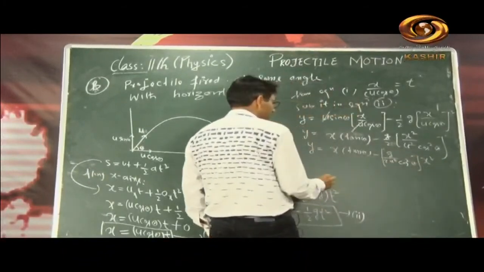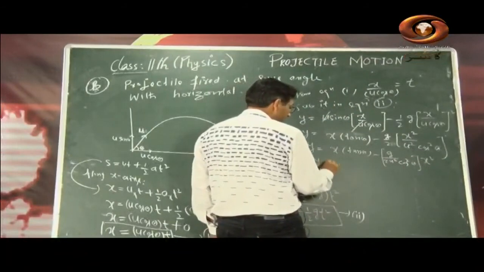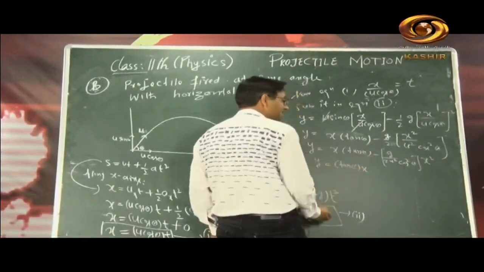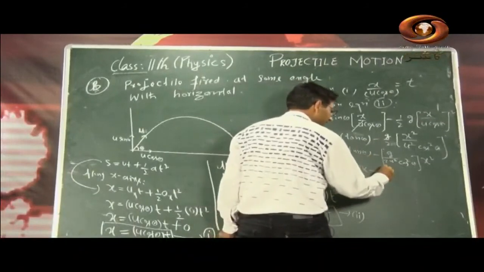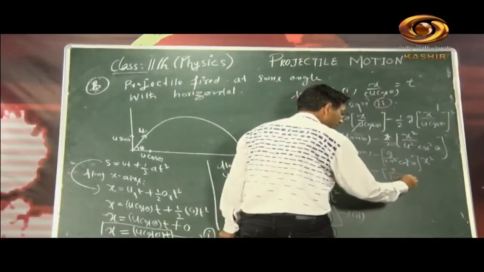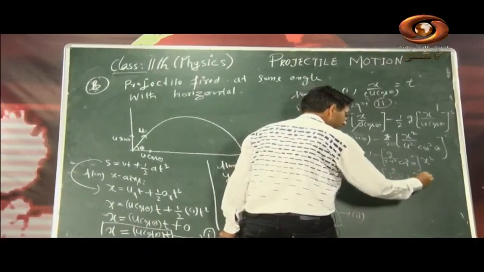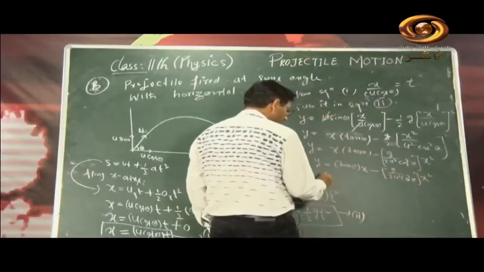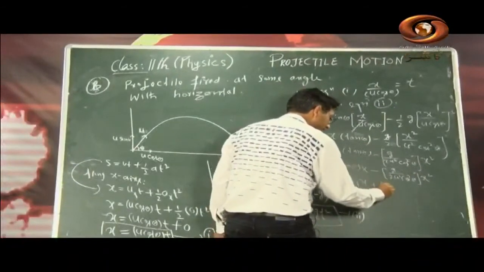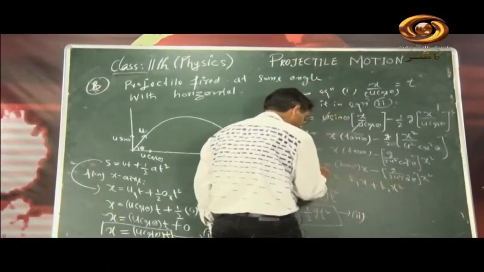Okay. So now y is equal to, now we will write down like this, tangent theta into x, because it is one of the same thing, x into tangent theta, it's one of the same thing. Here it is g by twice u square cos square theta into x square. Look here. So y is equal to k1x plus k2x square like this, k2x square. This is the equation. What is k?